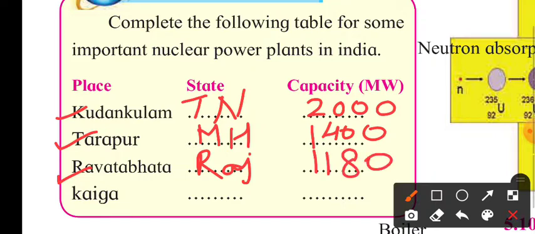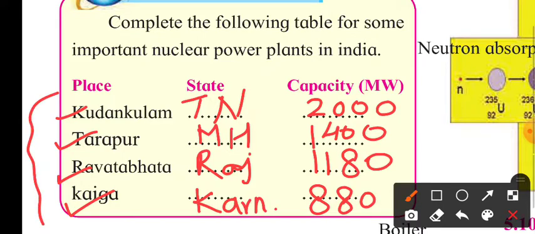Next is Kaiga. It is in Karnataka. I'm writing in short, you can write in full form. This is in Karnataka, and the capacity for this is 880 megawatts. So these are the important nuclear power plants which we have in our country.